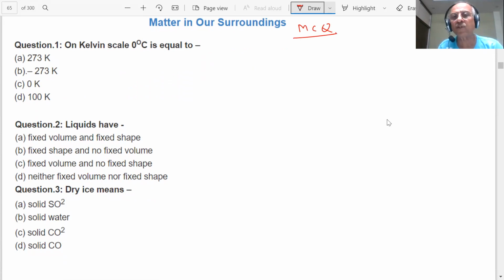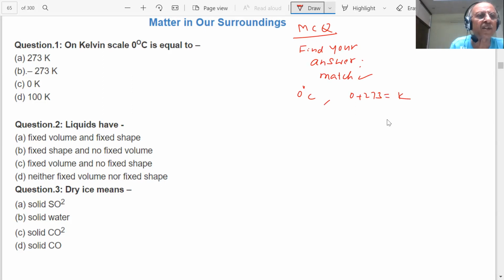First, you should not see the choices. First, find your answer and then match it. What is given? 0 degree Celsius. That will mean how much Kelvin? 0 plus 273, 273 Kelvin. Which is the correct answer? A.